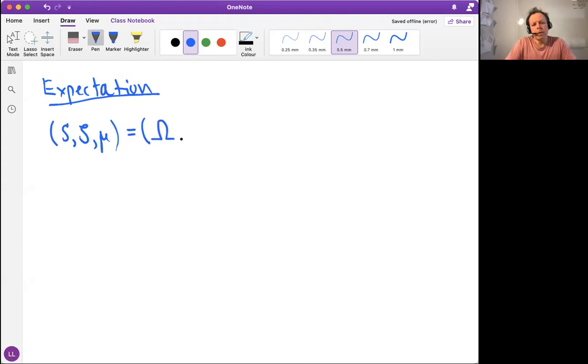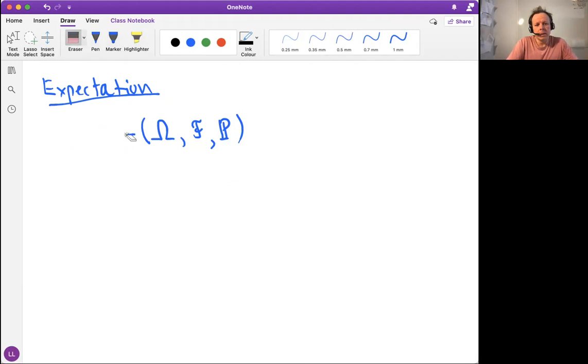We replace the set by omega, the abstract sigma algebra S by abstract sigma algebra F. And then we assume that mu is a probability measure, and then we use the letter P for probability in this case. So what has changed now from the general setting? Only one tiny thing. The one tiny thing is that this measure is now a probability, which means it is a measure with mass 1. Nothing else has changed. But we delete this notation, and this is where we are now.